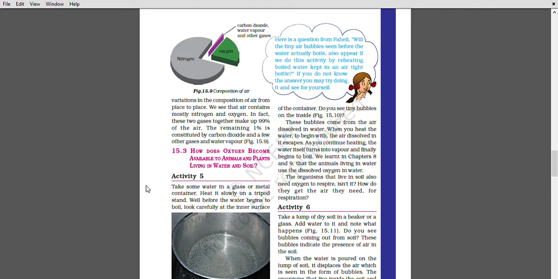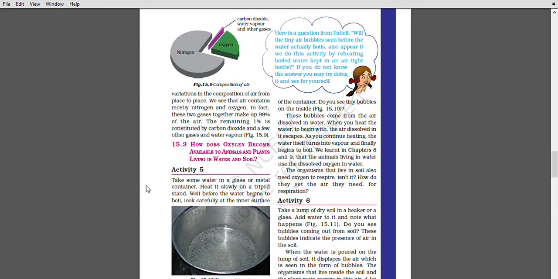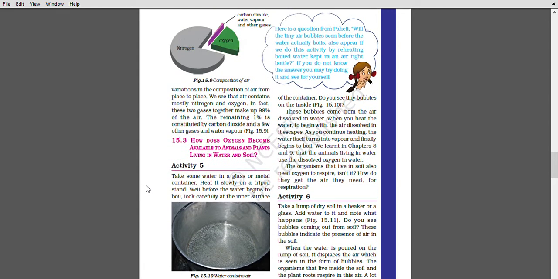How does oxygen become available to animals and plants living in water and soil? Now we will do a practical. Take some water in a glass or metal container. Heat it slowly on a tripod stand. Well before the water begins to boil, look carefully at the inner surface of the container. Do you see teeny bubbles on the inside? These bubbles come from the air dissolved in water.